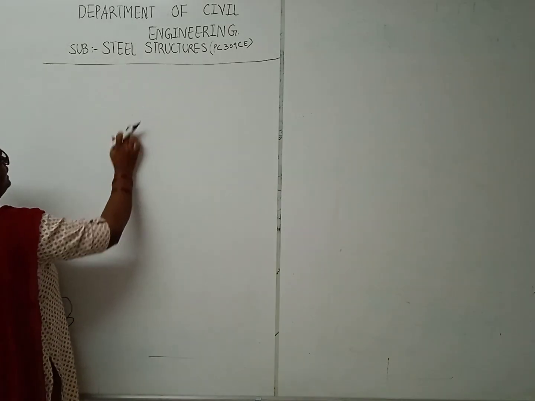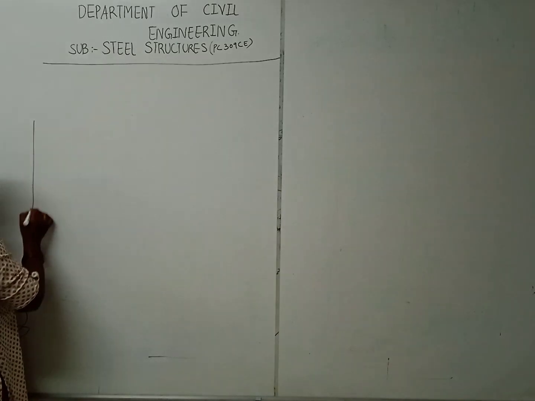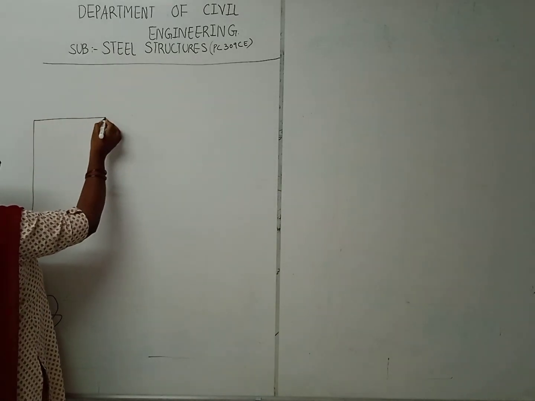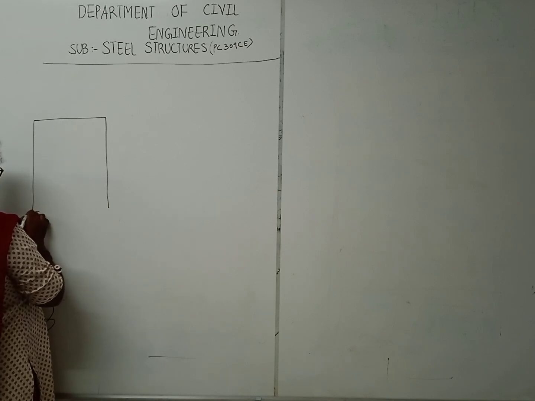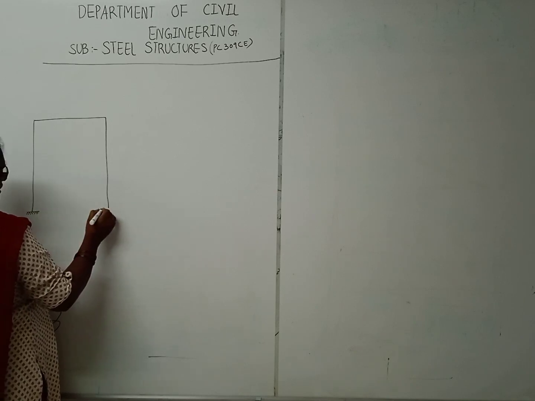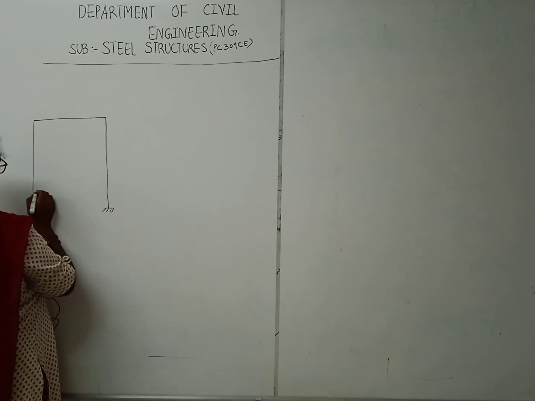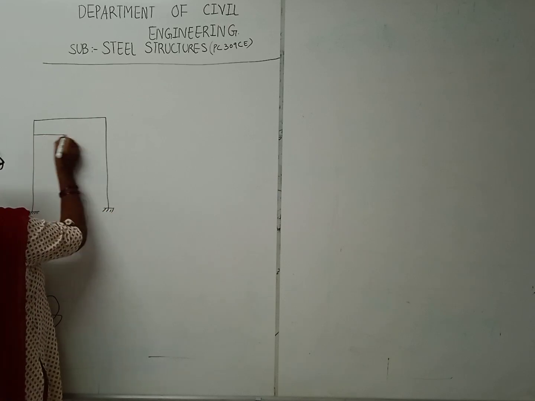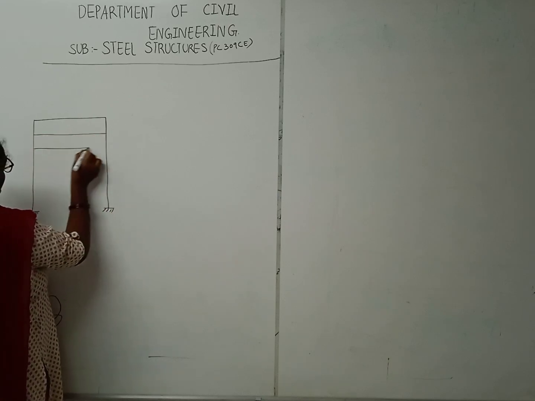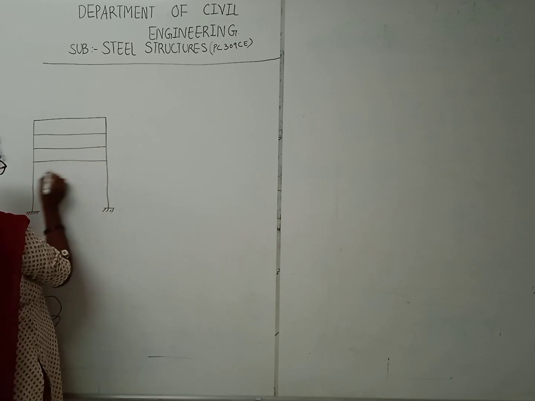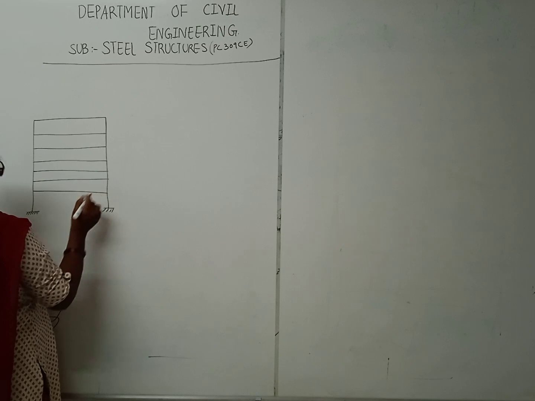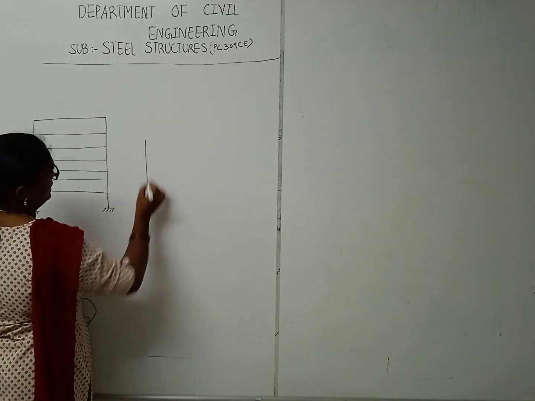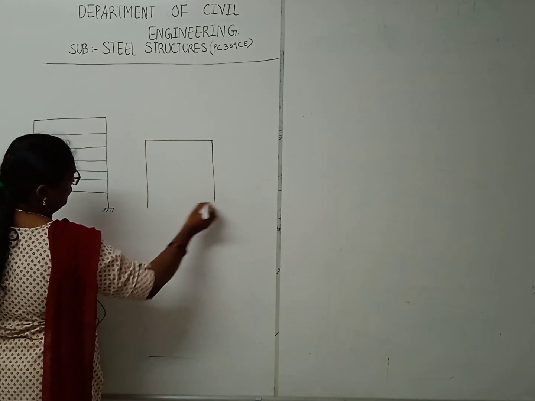See here, for example, you have a structure like this. Here I am talking about avoiding columns in between. Here I am taking an 8-story building, and here a 4-story building.